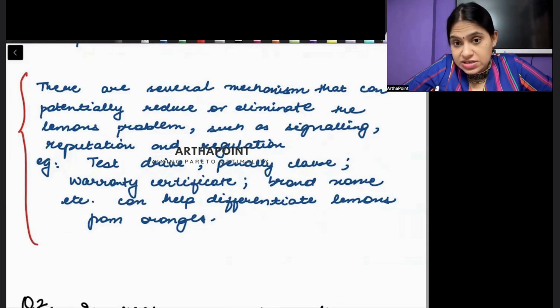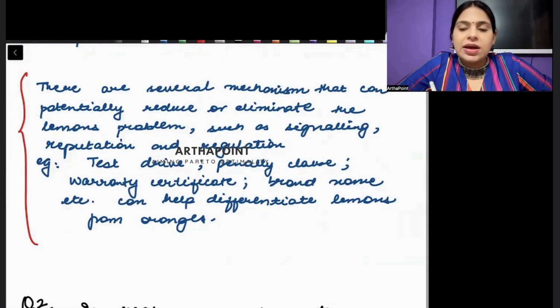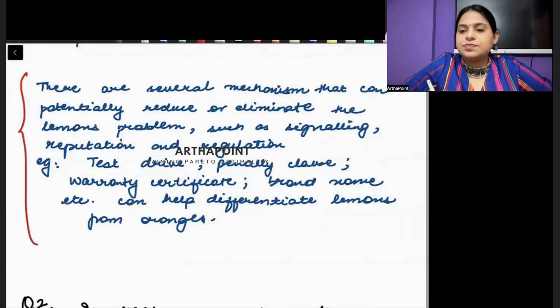It can be through warranties, right? It can be through regulations. It can be through reputation. Let me give you an example of each of these.